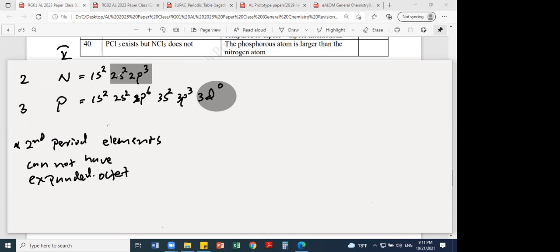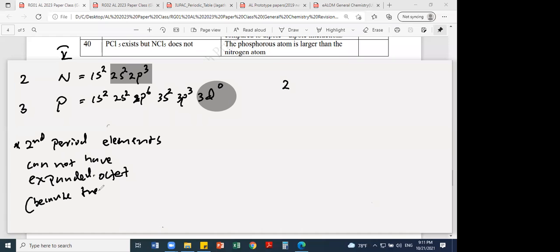2p3 can become 2p6, so therefore a maximum of 8 electrons. Second period elements can have a maximum of 8 electrons in the valence shell.